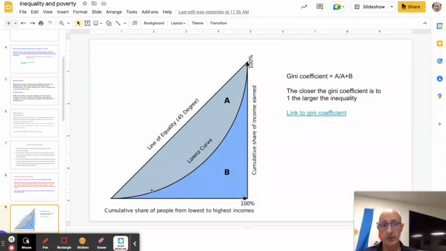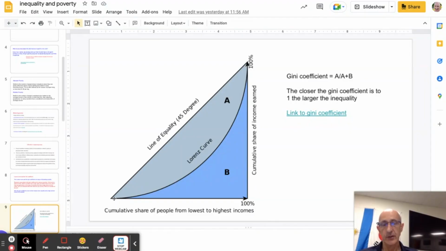So we would try and identify from the statistics what the bottom 10% of income earners, what share of income they enjoy, the next 10% or 20% or whatever you're measuring. And we plot those points and then draw the Lorenz curve from it. So this particular example here would have had all these points plotted, and then this Lorenz curve indicates the level of inequality.